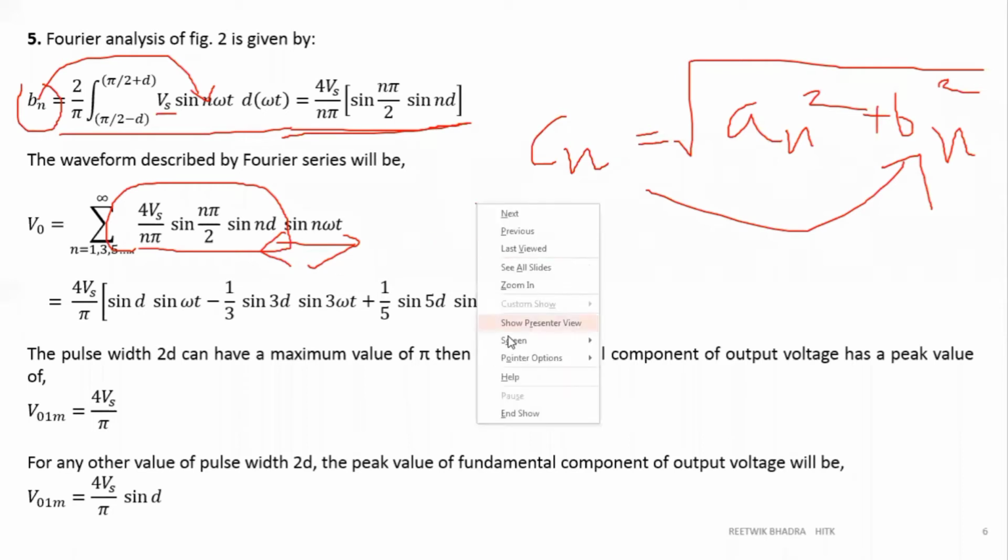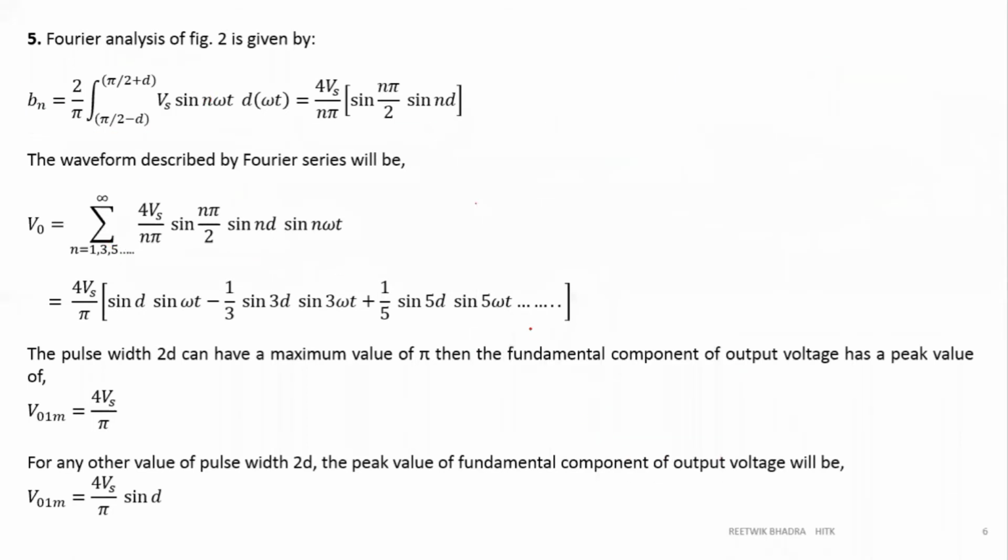Now, if you expand this, just look into the equation once. If you look into the expansion, what we had done: 4 Vs by pi taken common, and we have substituted 1, 3, 5 like this. 1 is your fundamental component, and 3, 5, 7, 9 are your harmonic components.